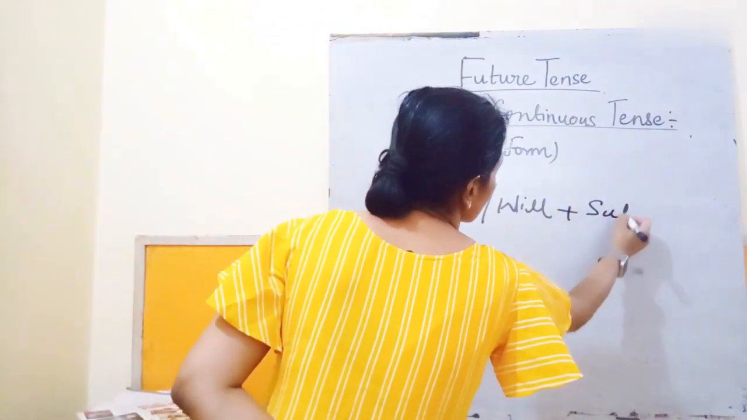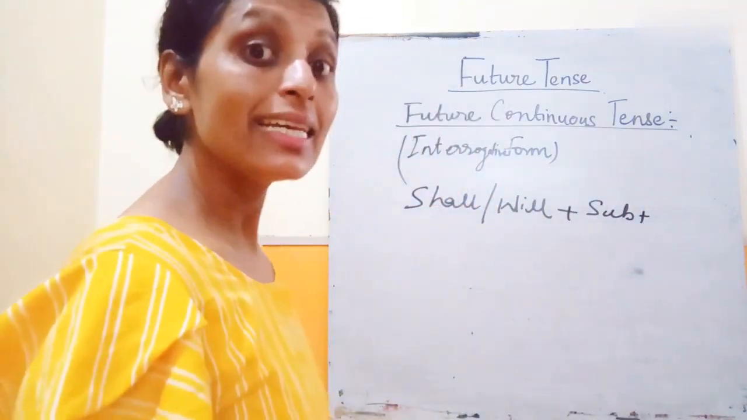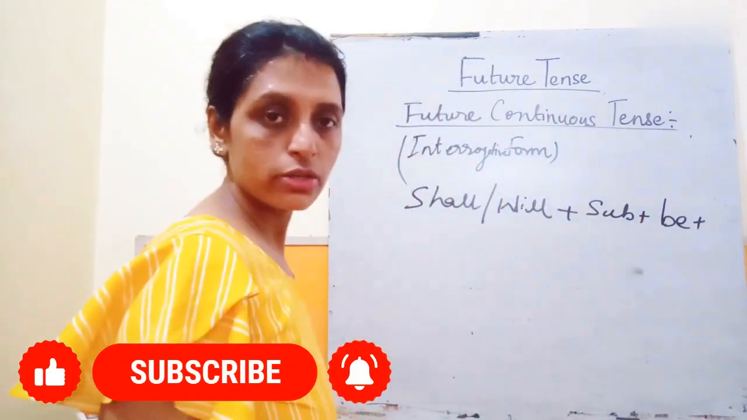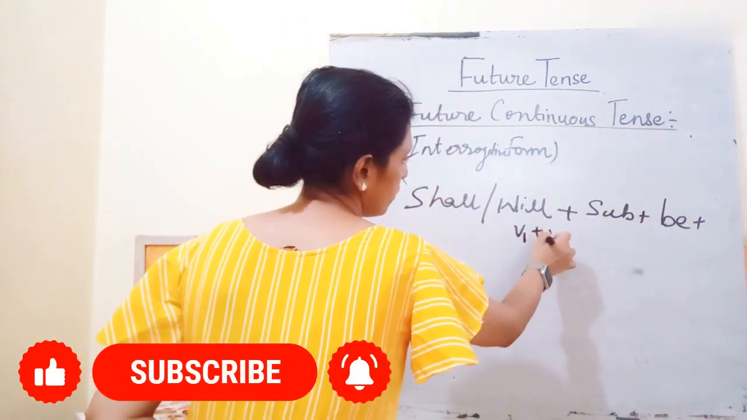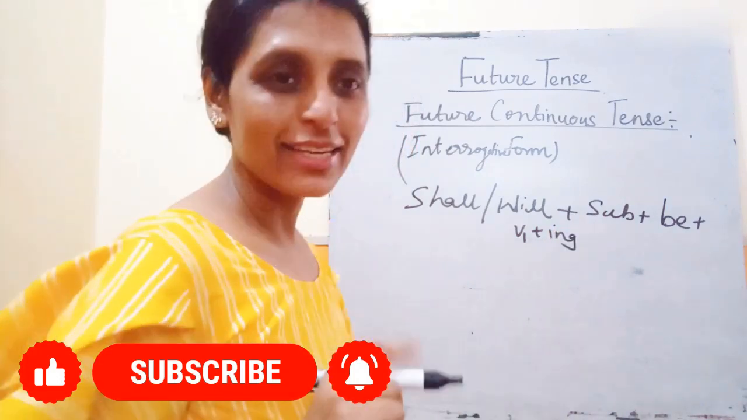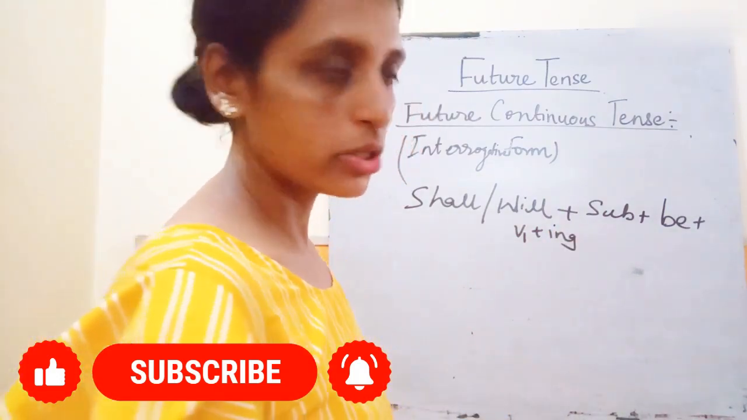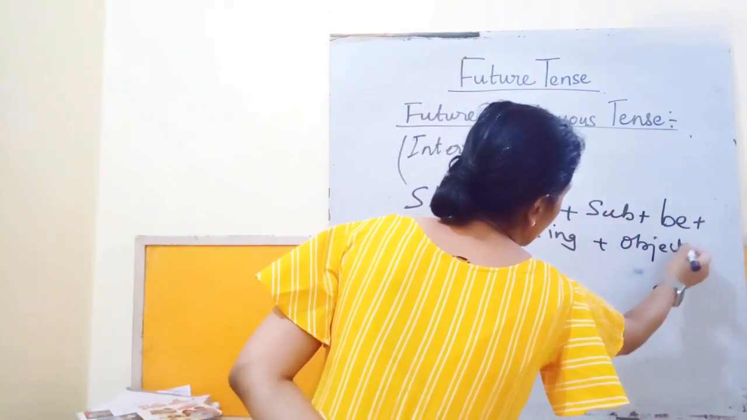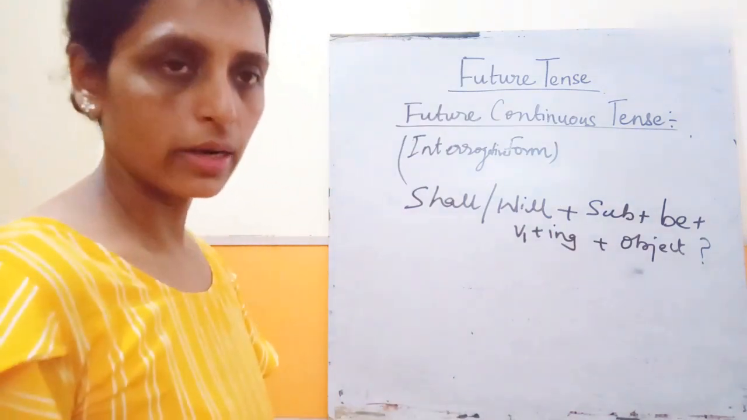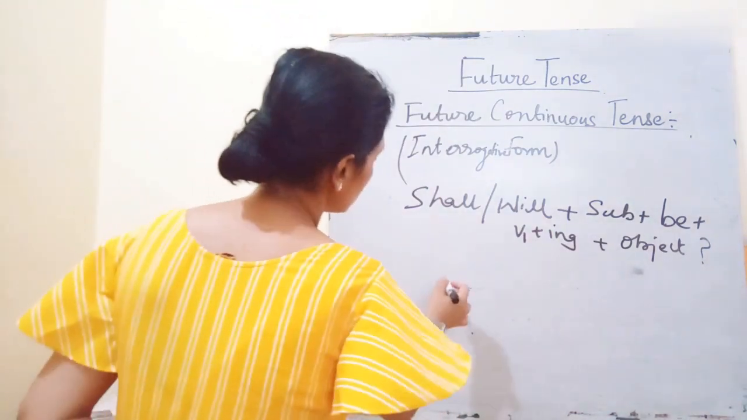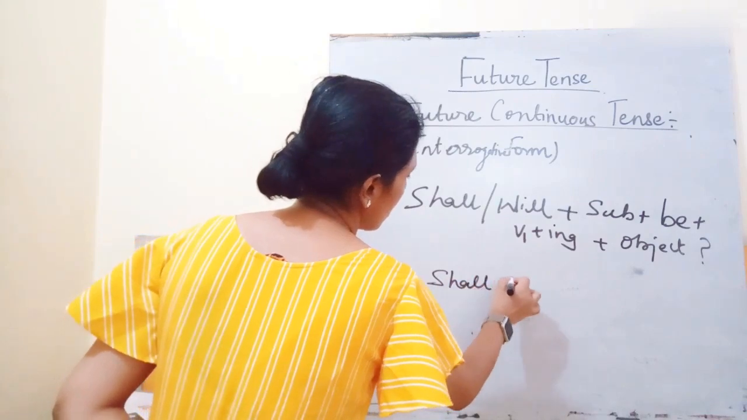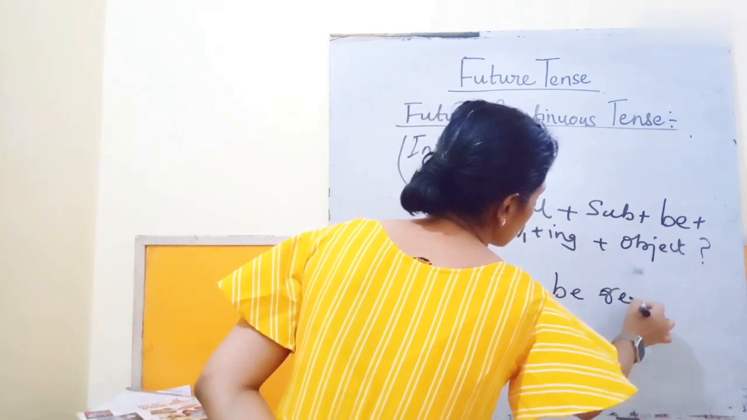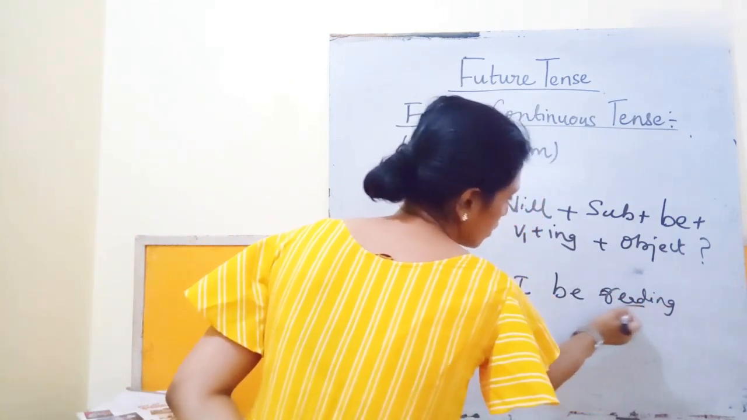Plus subject will come. Okay, will you be eating an apple? Then be will come. Okay, it is a continuous form. So verb first form, and we are going to add ing to it. So it will become the continuous form plus object and a question mark. Okay, so shall I be reading? Read is the first form of the verb.